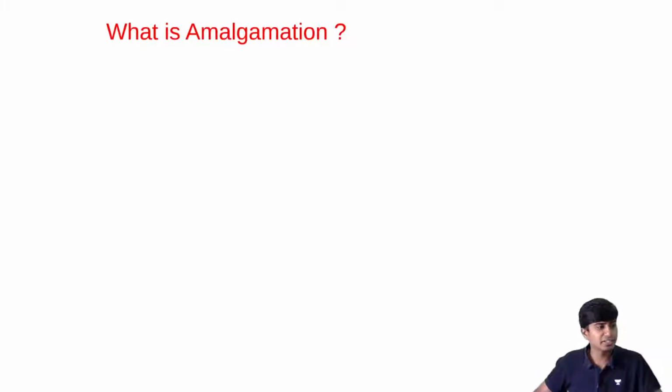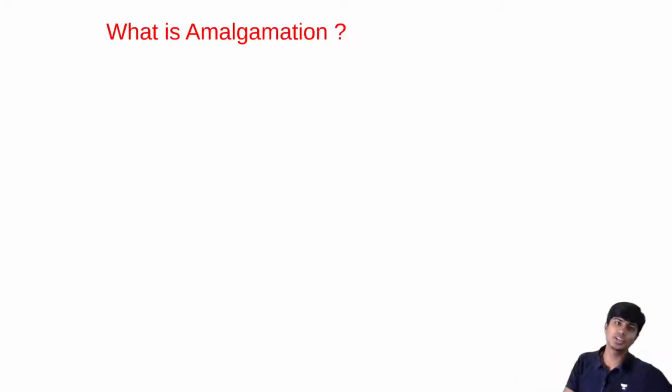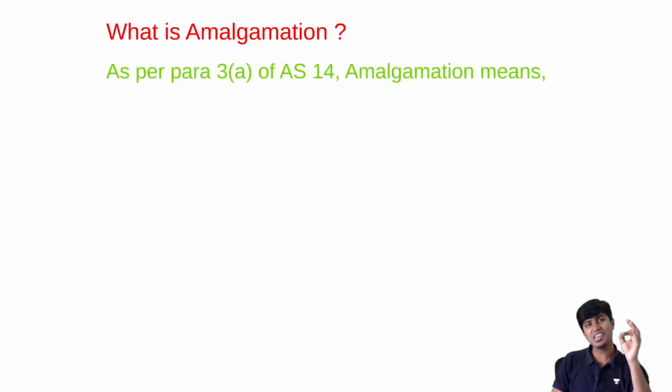You might have thought that the definition of amalgamation is given in Companies Act 2013, few of you. And few of you thought the definition of amalgamation is given in Accounting Standard 14. So let me break the silence and answer it for you as to where the definition is given. Para 3A of Accounting Standard 14 talks about amalgamation. Like, sir, I knew it, sir. AS 14 defines amalgamation.